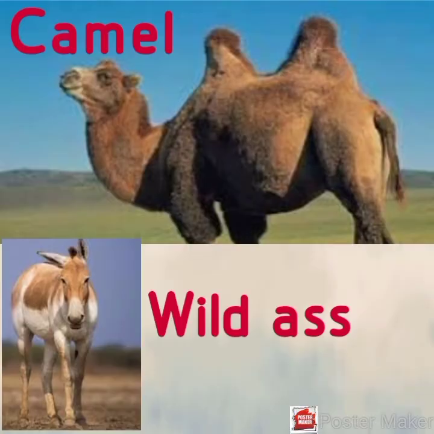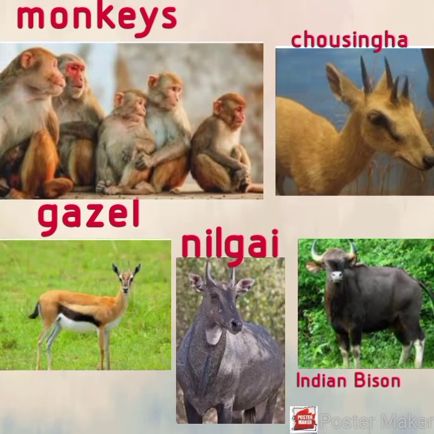Many parts of the Thar desert and the Rann of Kutch are the places where the camels and wild ass live respectively. Various species of monkeys, gazelles, chousingha, nilgai, and Indian bison are also found in our country.